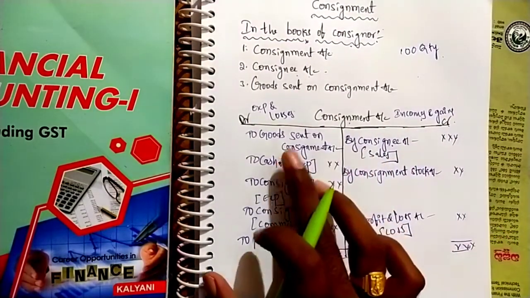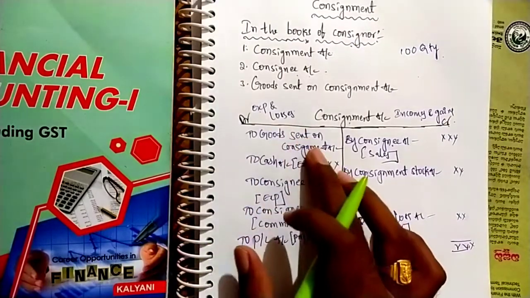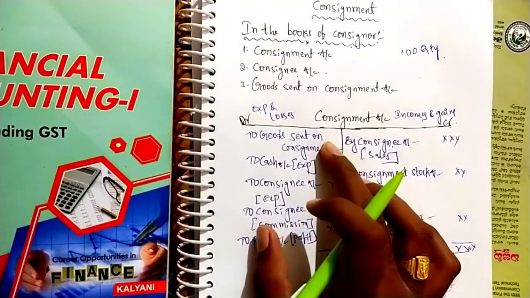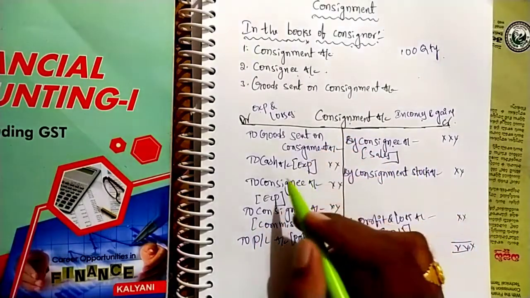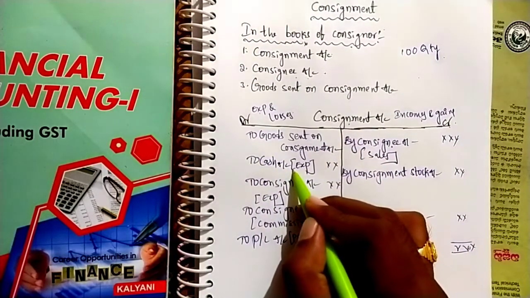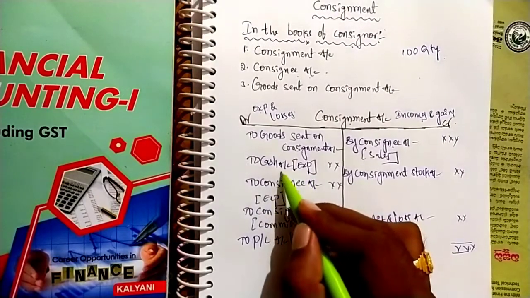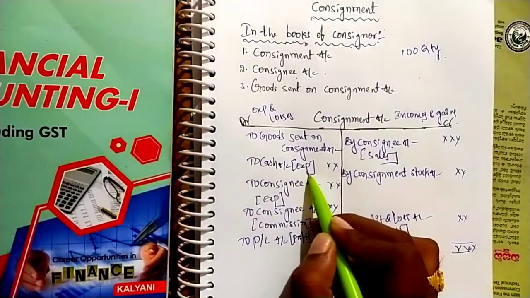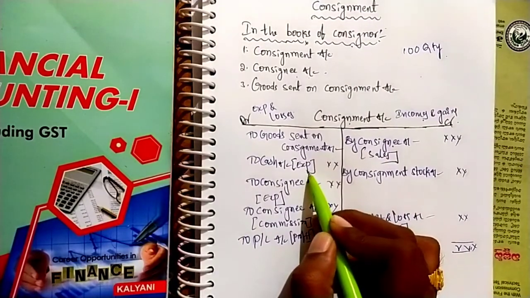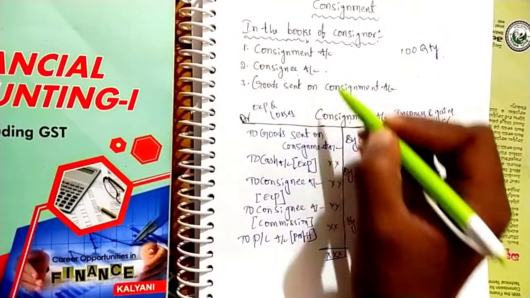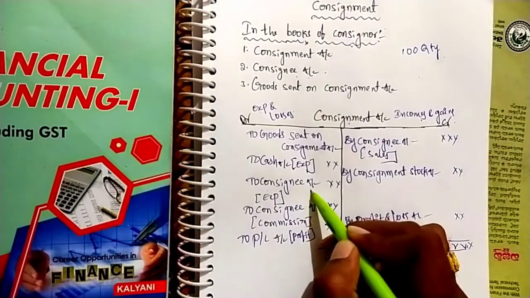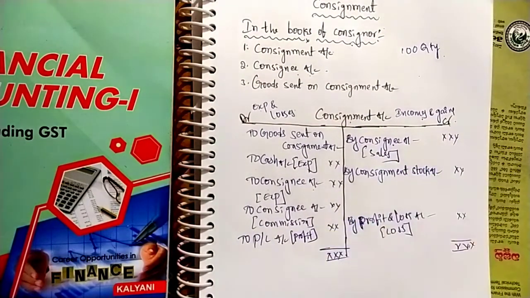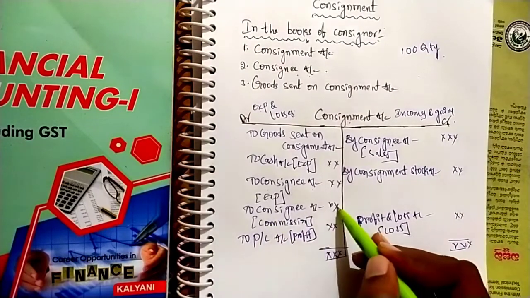Next, first, what are the expenses? Goods sent on consignment, right? That is recorded on the debit side. At the time of sending goods, the consignor may pay some expenses, that's why that is recorded on the debit side. If the expenses are paid by the consignor, we have to write cash account, because cash goes out. If the expenses are paid by the consignee, then we have to write consignee account, because the consignee is giving. Next, at the time of commission, to consignee account.